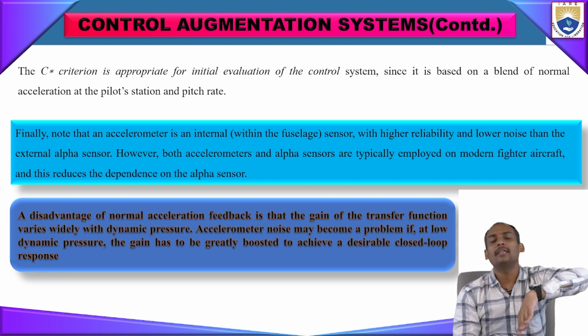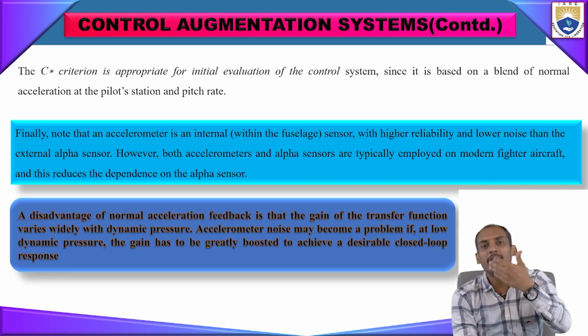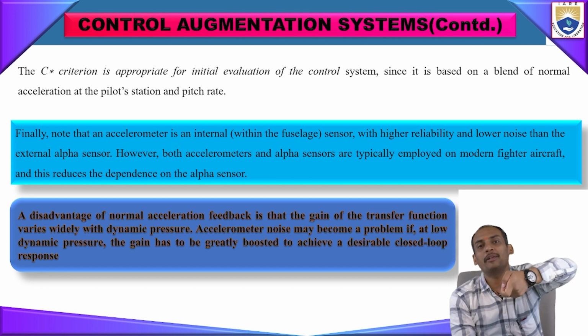But low dynamic pressure values mean almost steady flight, or maybe a gradual increase in pitch, so the dynamic pressure values may be very low. At that time the gain scheduling, like a gain response, may need to be boosted. Boosted means the input signal needs to be increased so that the closed loop function can operate, because if the closed loop function needs to operate, the input signal also needs to be strengthened. Otherwise we can't operate the device fully.